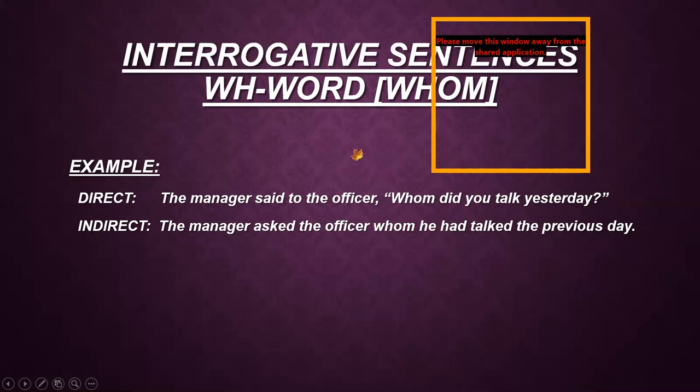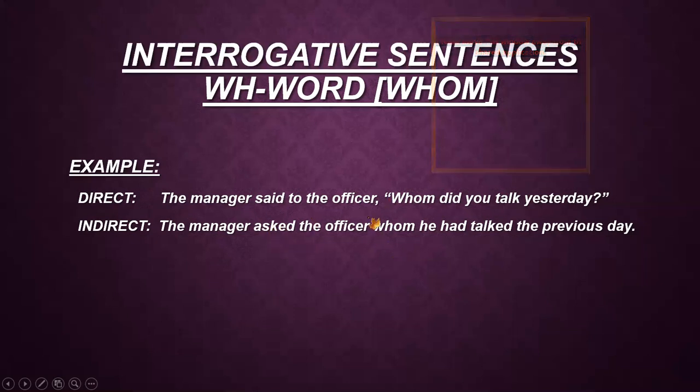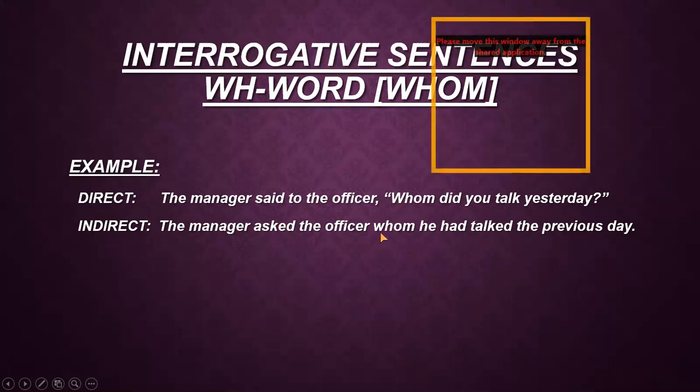Now I'm explaining whom. The manager is the subject here, so I copy it here. Said to is converted into asked. The officer is copied here because it is the object. Then I remove the comma. Then whom I have to copy here, but with a small w. Then again, did you talk?